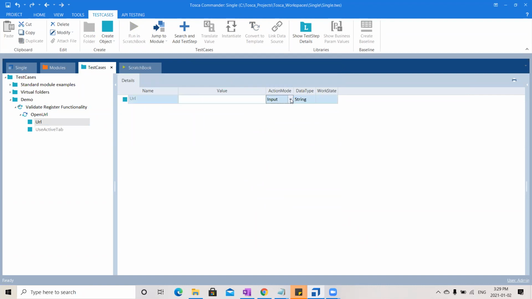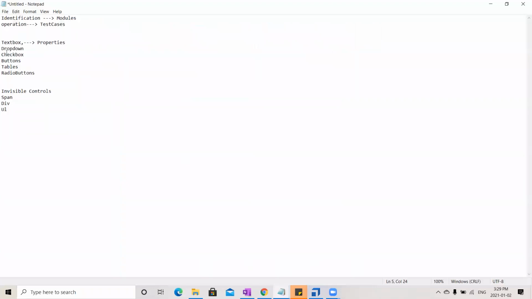What are these action modes? See, coming to the operations that we perform, same as we categorized our controls, visible and invisible, similarly the operations can also be categorized into different types. Mainly, it could be read and write.